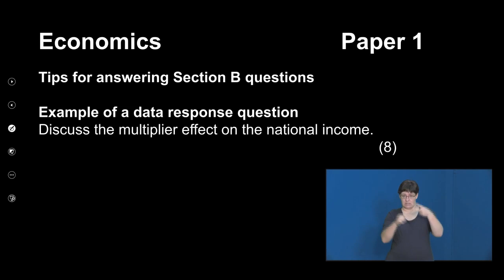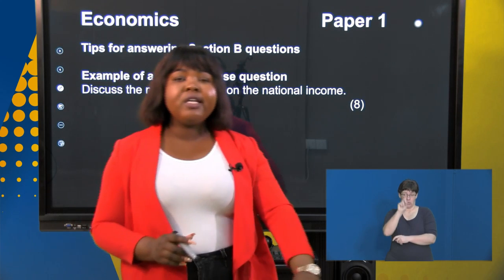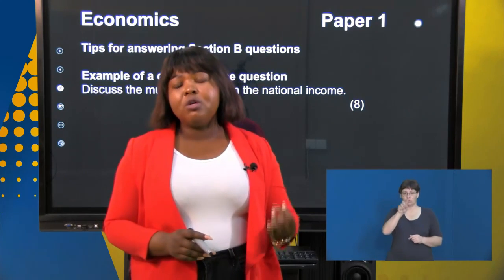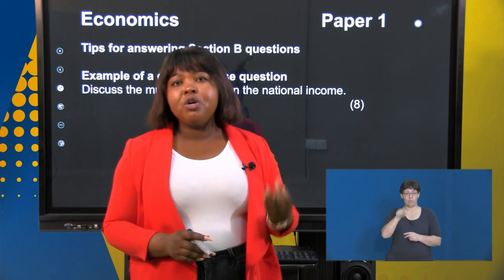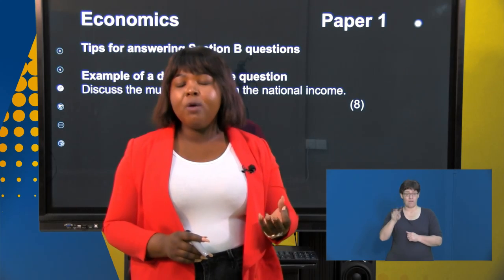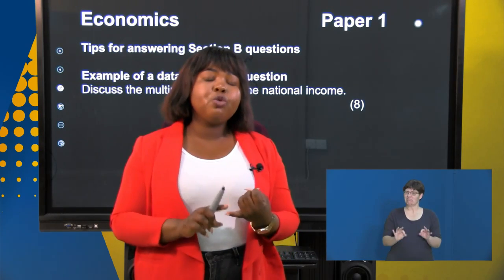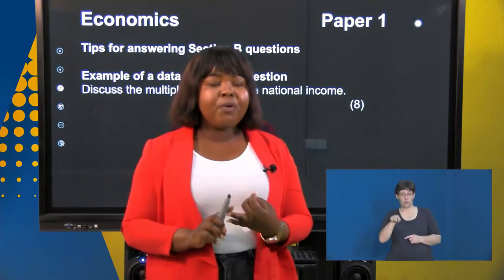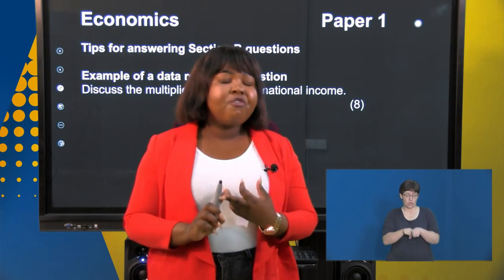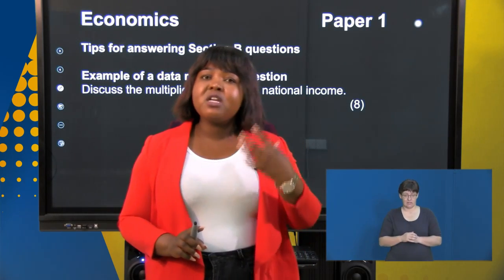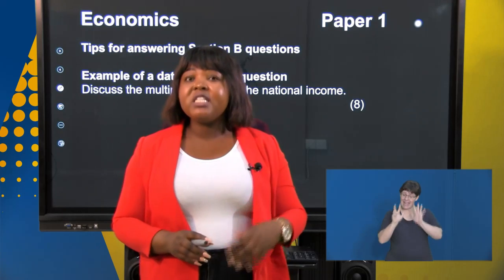Right, let's move on. Now we move on to our higher cognitive level questions. These are typically your question 2.4, question 3.4, question 4.4, and typically again question 2.5, question 3.5, and also question 4.5. These carry 8 marks in the exam, and they are very important.